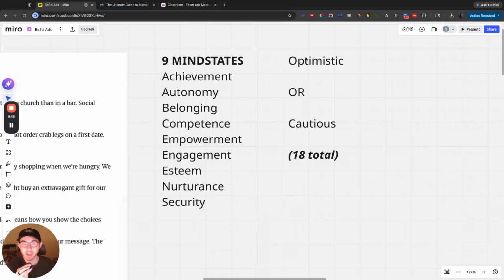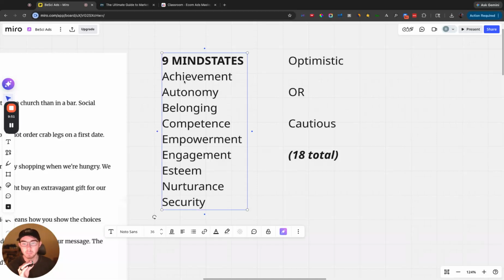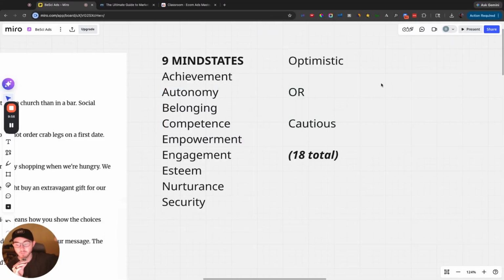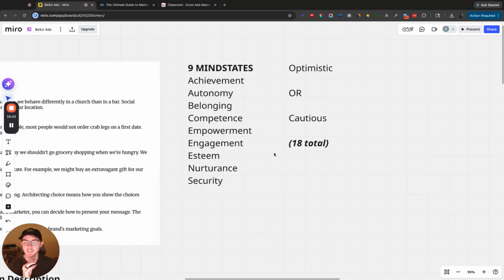So then what happens is we have optimistic and cautious. We have a lot of people who might be achievement oriented, but some of them are going to be optimistic achievement. Yes, go for it, grow to the next level, all this stuff. Or they may be cautious oriented. And so that's a complete opposite, which is don't fail, or don't let this opportunity pass. That would be a cautious achievement, versus optimistic, which is like, get the new thing, crush it, go out and make it happen. So there's the back and forth, you can see the opposites. And so there's 2 versions of each of these 9 mind states.